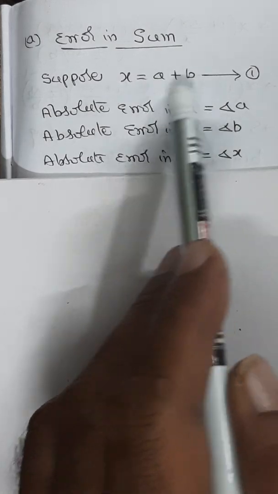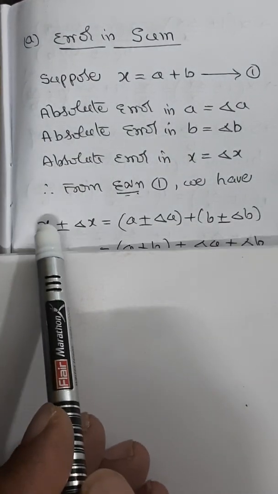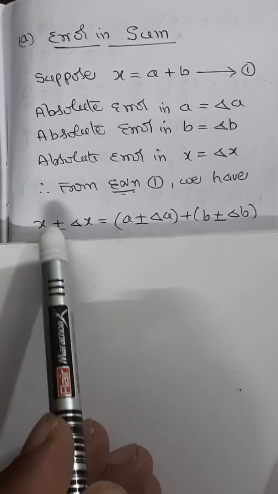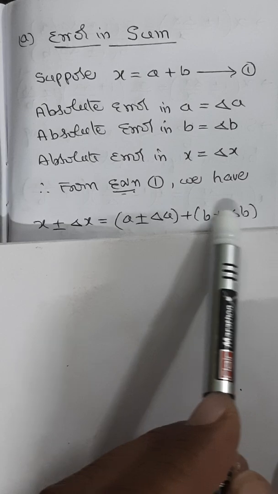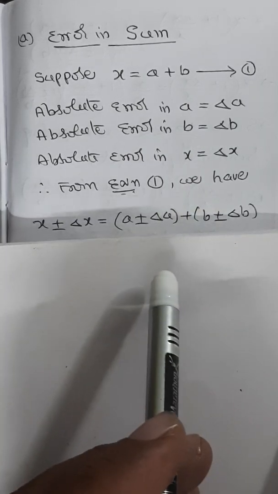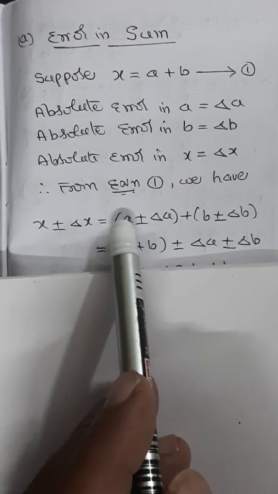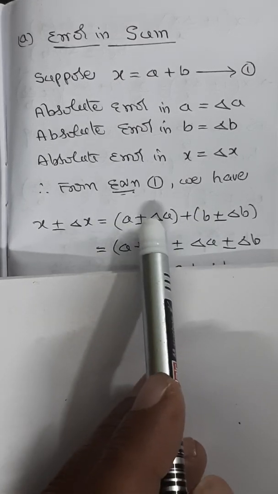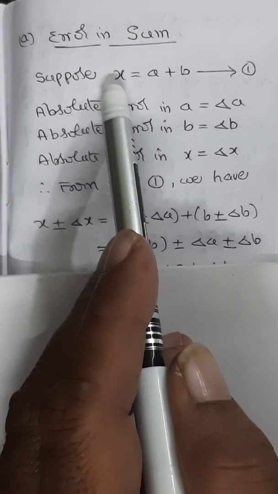Now, using this equation, we can write X plus or minus delta X equal to A plus or minus delta A, plus B plus or minus delta B. Let us expand and simplify as A plus B plus or minus delta A plus or minus delta B. What is A plus B? X only.